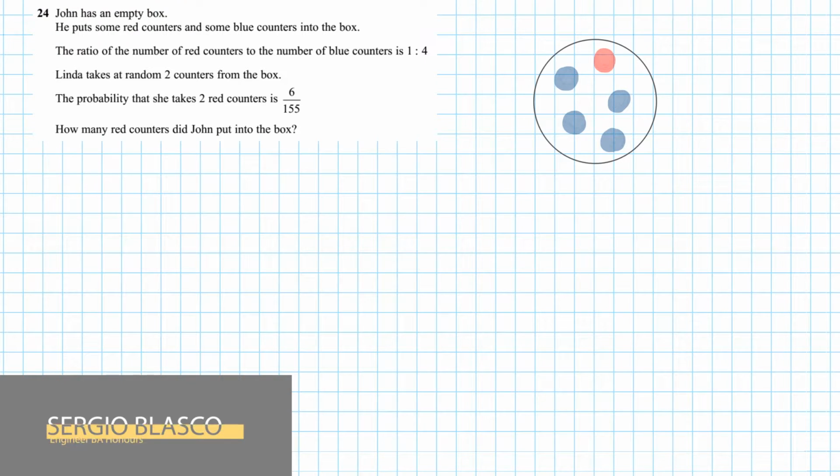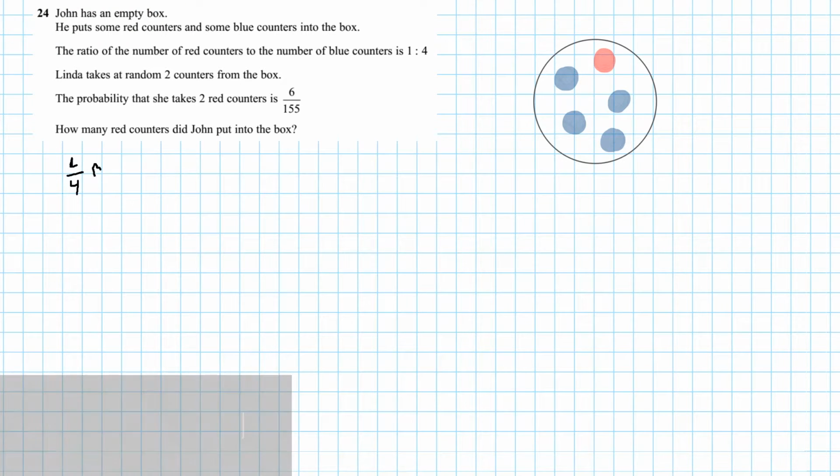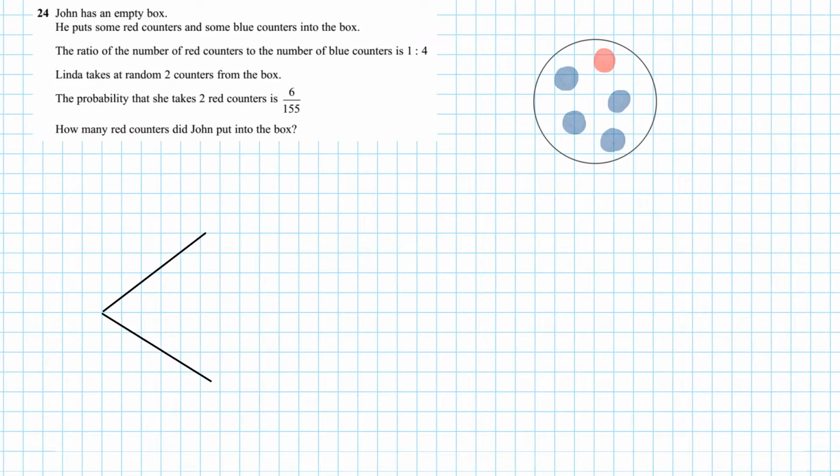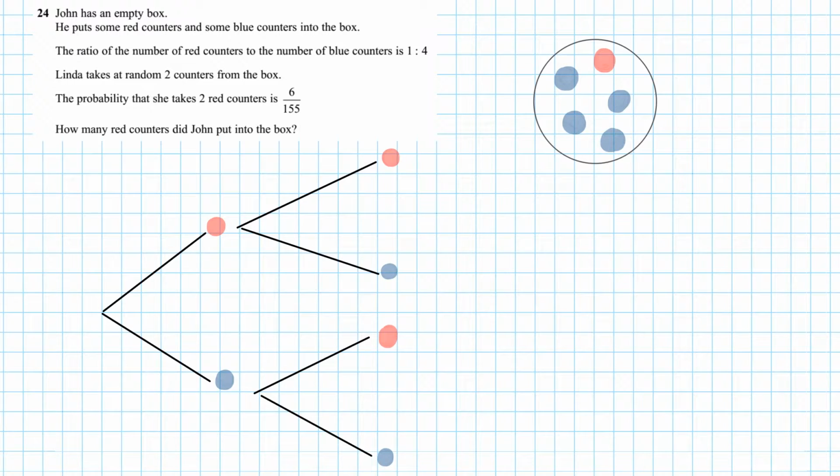Question 24. Johnny has an empty box and he put some counters, red and blue. We have the ratio 1 to 4, and then we have in total 5 counters, 1 red and 4 blue. Linda takes random 2 counters from the box. The probability to take 2 reds is 6 over 155. How many red counters did John put into the box?